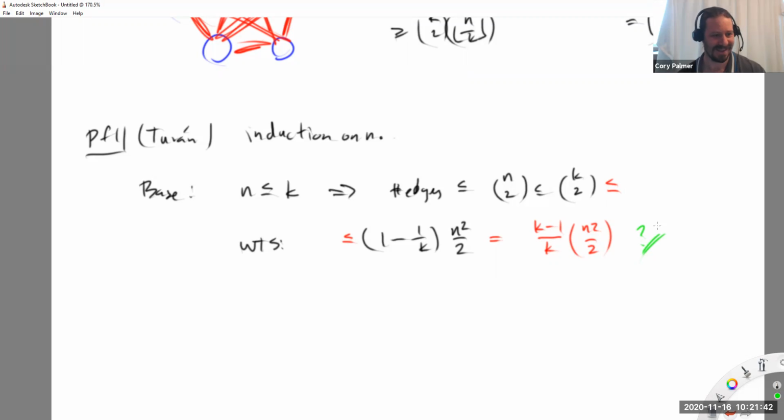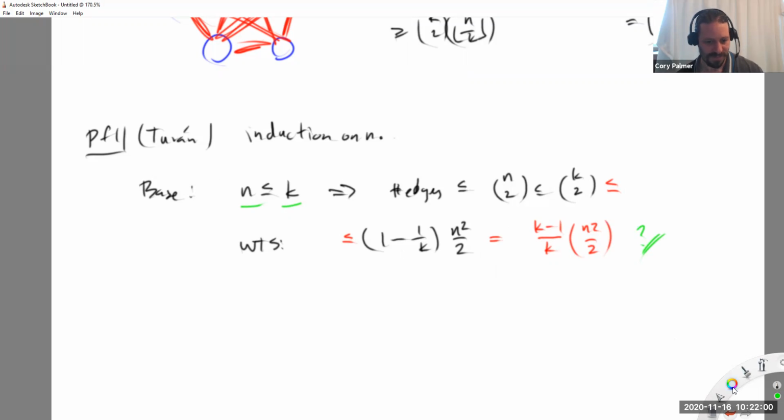So anyway, it's easy to check. Just do some manipulation here. The quantities work out. I don't remember if you want to leave n as k, or leave n as at most k, or leave n as n, but just check it. Okay, the base case works. Anyway, the statement's nonsensical here, because there's no clique at all.